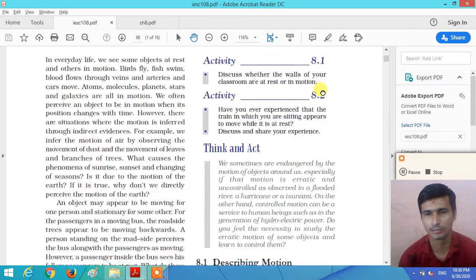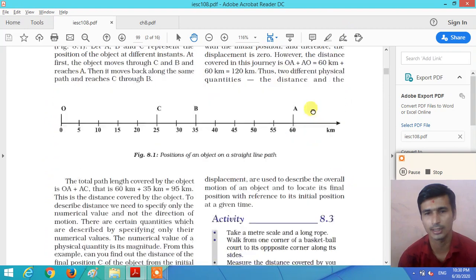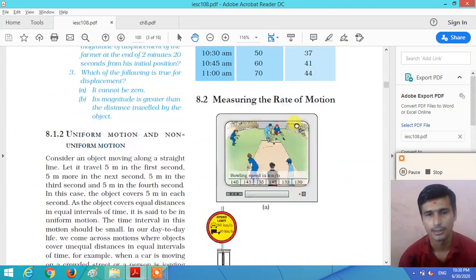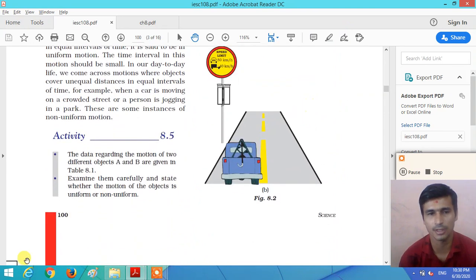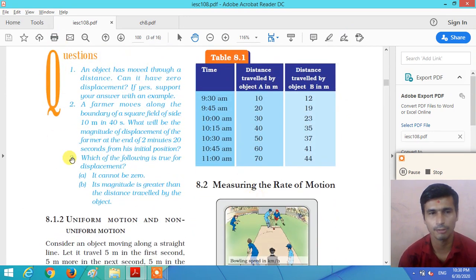In the textbook, the questions are given on page number 100. On page number 100, first three questions are given. So let us discuss the answers of these three questions.